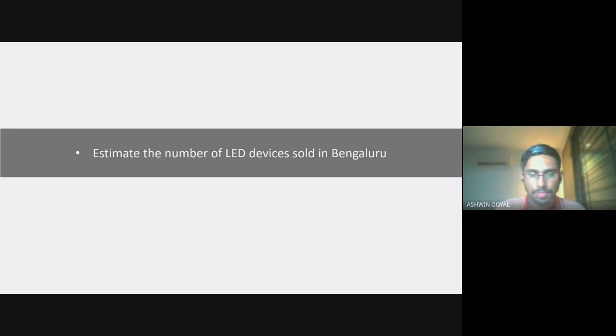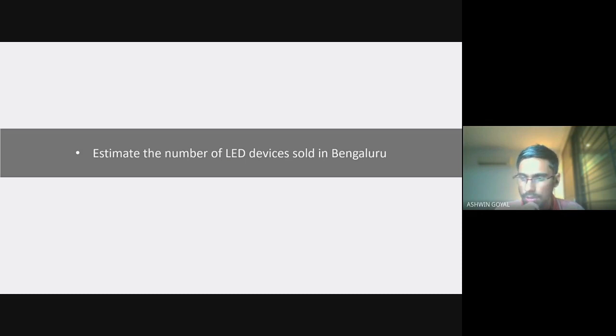All right, more questions, guys. So far only two have come up: the time period and what kind of devices we are looking at. We can also ask whether we are looking at a particular region in Bangalore.